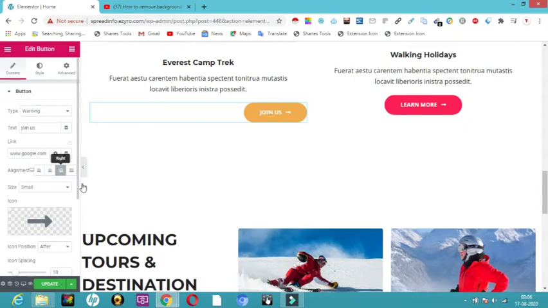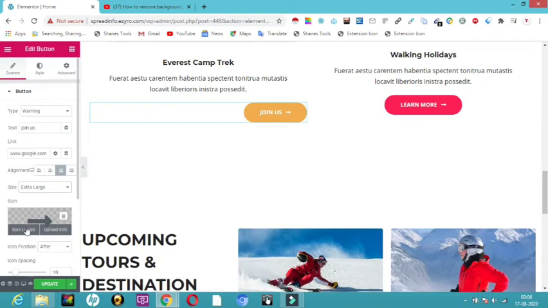And then the point comes to size. Which size you want, medium, large, or extra large, however you want, you can have it. So here you can see, you can even make it extra large. Now the size is extra large, and now the point comes to icons.